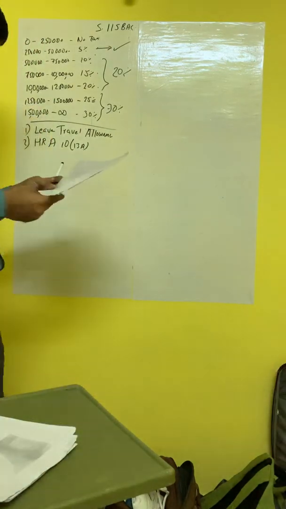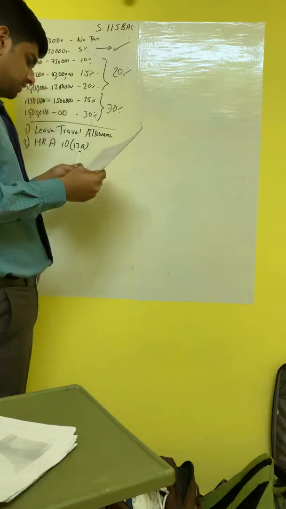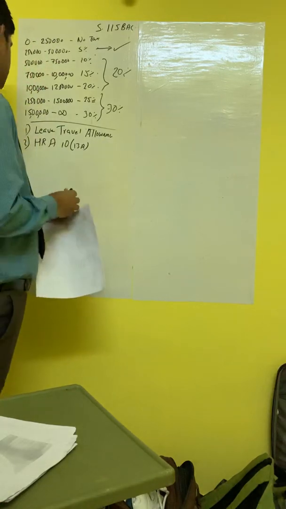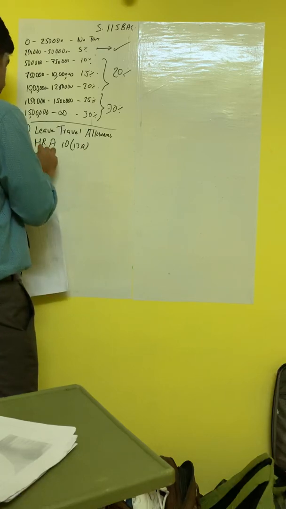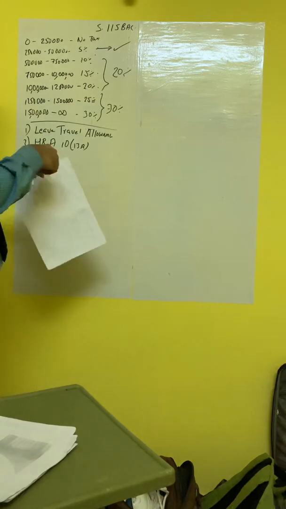Then there are other deductions that are not allowed. Some of the allowances in section 10(14). I will give you a separate list. In section 10(14) there are some allowances that you are not allowed to claim. For that I will show separately.